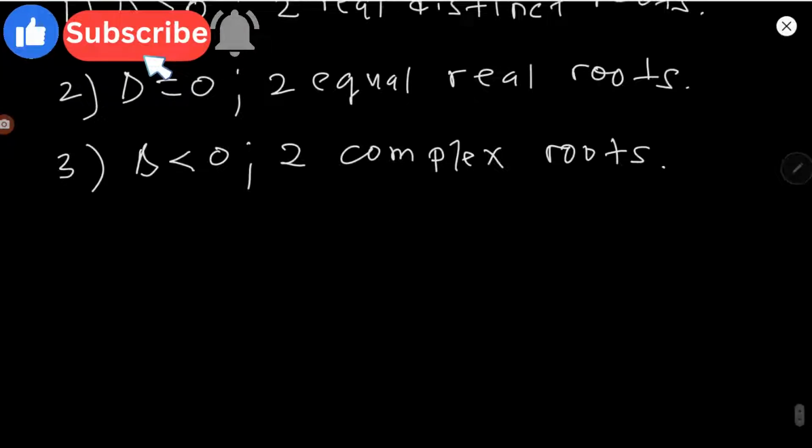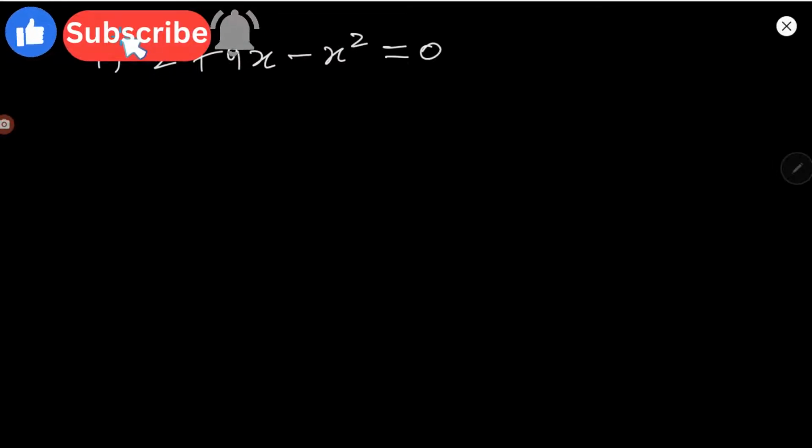Okay, so let's have an example. If, for example, we have 2 plus 9x minus x squared is equal to 0. So remember the quadratic equation is ax squared plus bx plus c is equal to 0.